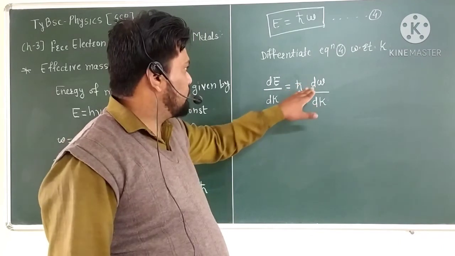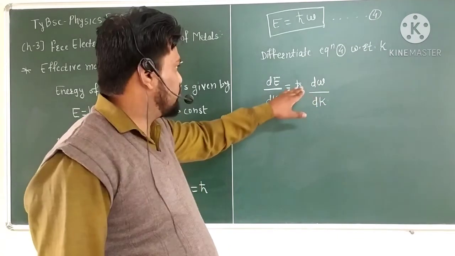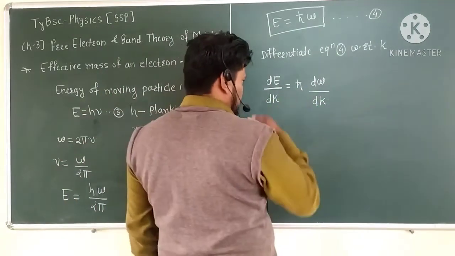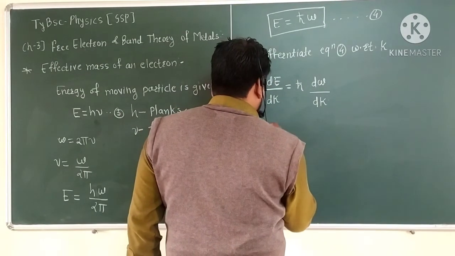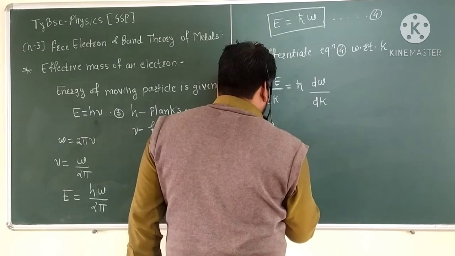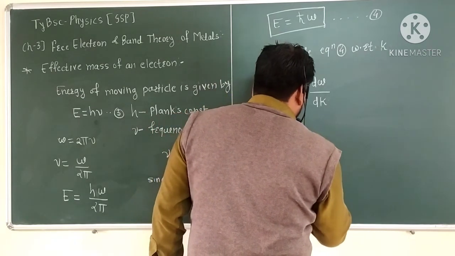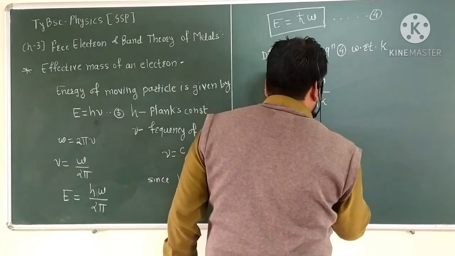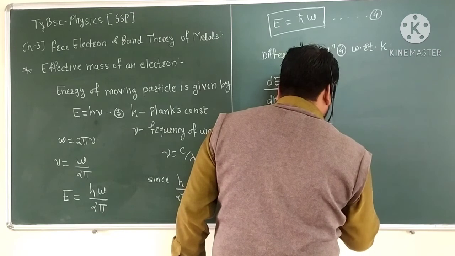If we want to rewrite this equation for dω by dk, h cross is in the numerator, so going to the denominator side, dω by dk is equal to 1 upon h cross dE by dk.